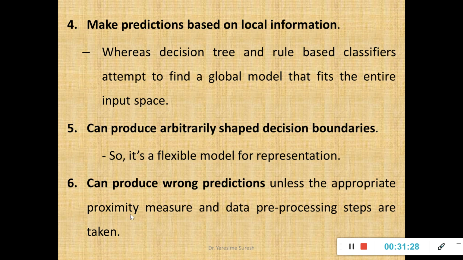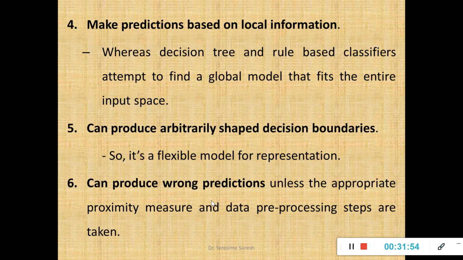So it can produce wrong predictions unless the appropriate proximity measures and the data pre-processing steps are taken. So please take care when you are designing the process for finding the class label of a new instance by using lazy learners or your instance based learners. They can produce wrong predictions if you use a wrong proximity measure.